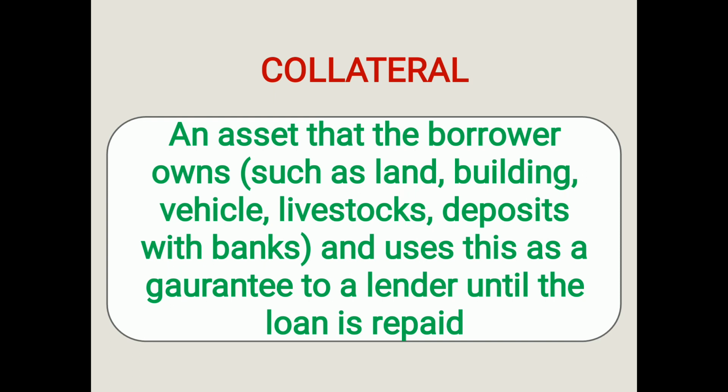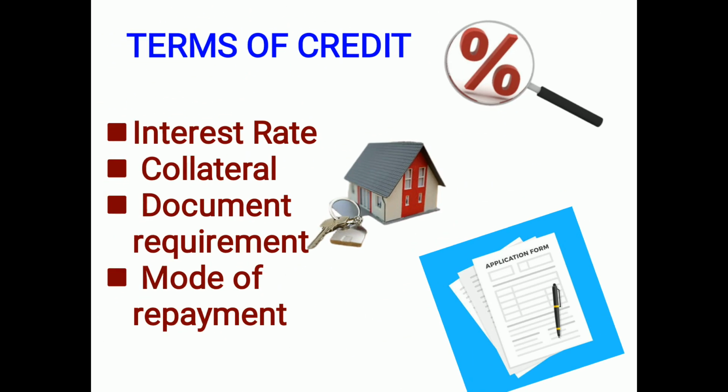until the loan is repaid. So what is collateral? A collateral is an asset that the borrower owns, such as land, building, vehicles, livestock, deposits with bank, and uses this as a guarantee to a lender until the loan is repaid. So terms of credit include interest rate, collateral, and document requirement. Whenever a loan is sanctioned, or whenever we are applying for a loan, we have to fill certain documents required by the bank or the money lender. They may ask you, what is the loan amount?